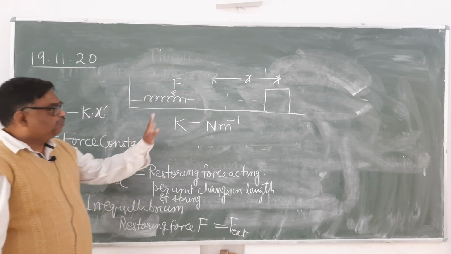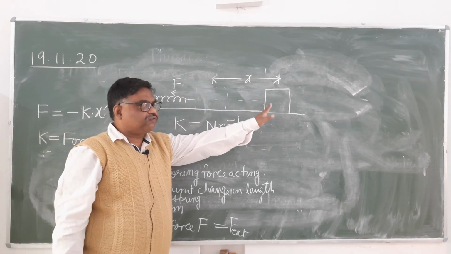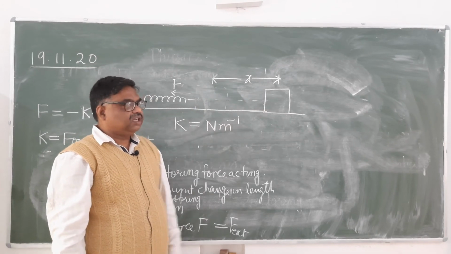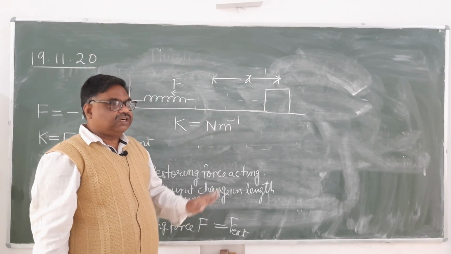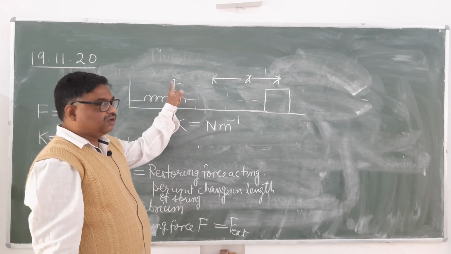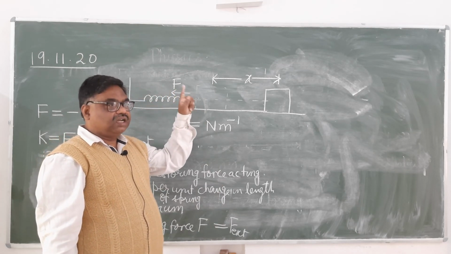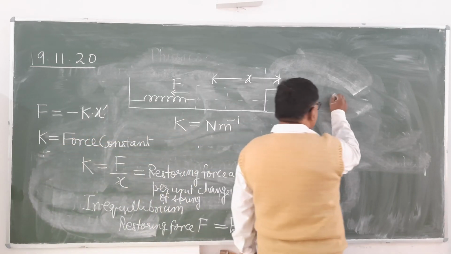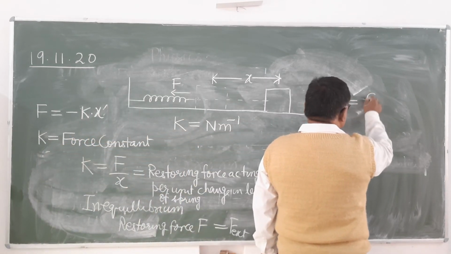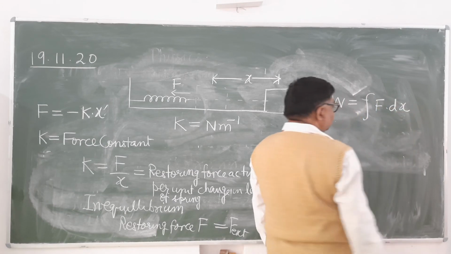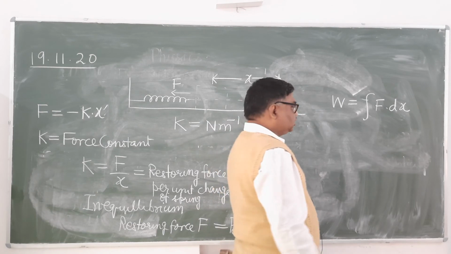So how much will be the work done in moving the block from here to here? That we will determine. Is it clear? As the restoring force is variable, therefore it is the work done under variable force. And what is the formula of work done under the variable force? It is the integral F dx. Integral F dx. Is it clear?